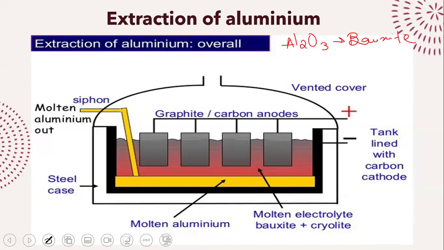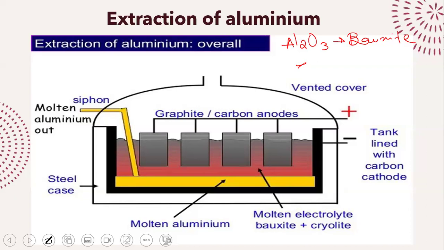So what am I going to do? We are going to go ahead and first of all melt down our aluminium oxide. But there's a small problem. You know what the problem is? The melting temperature of aluminium oxide is quite high. It's like 2000 degrees something. This is an industrial process. People are doing this in industries, and they're trying to save money wherever they can. Let's be honest, right? Getting the temperature to 2000 degrees centigrade, can you imagine the amount of coal? Can you imagine the amount of heat energy you have to produce?